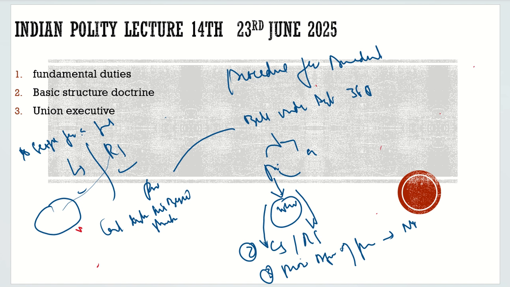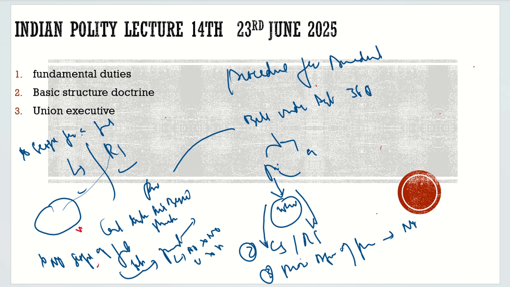Now here is the question: for a constitutional amendment bill, is there any scope for a joint sitting? No, there is no scope for a joint sitting. That is very much clear. Then, once this bill is passed by both houses, we send it to the president. Does the president have the power to say no? Totally no. Can he withhold? No. What power does he have? He can only say yes. He has to pass the bill.